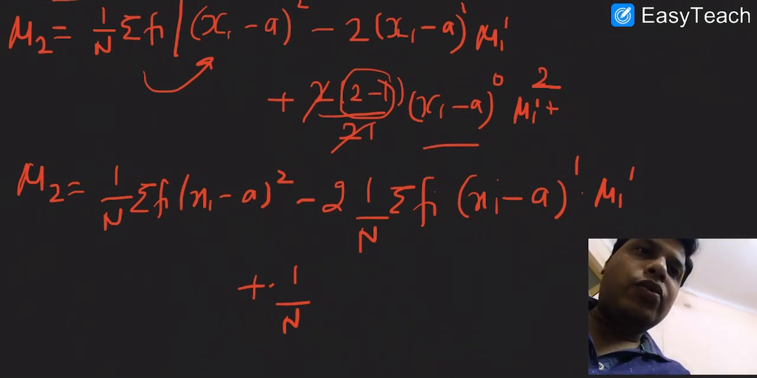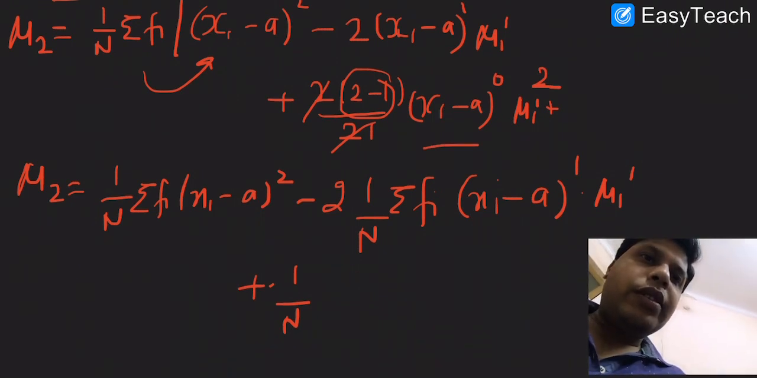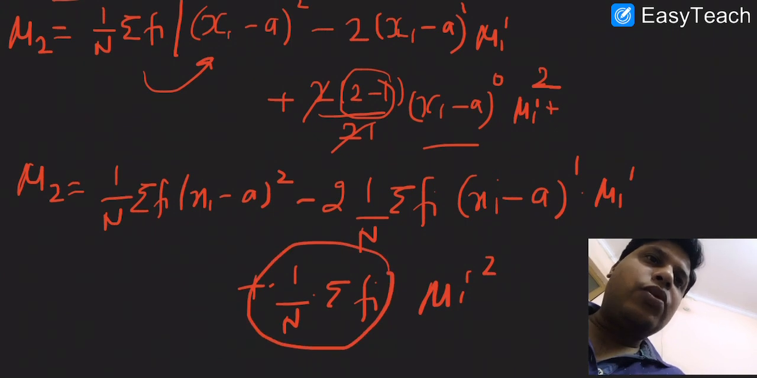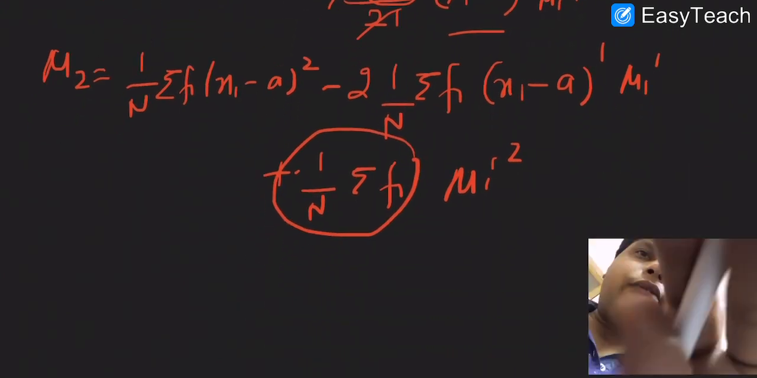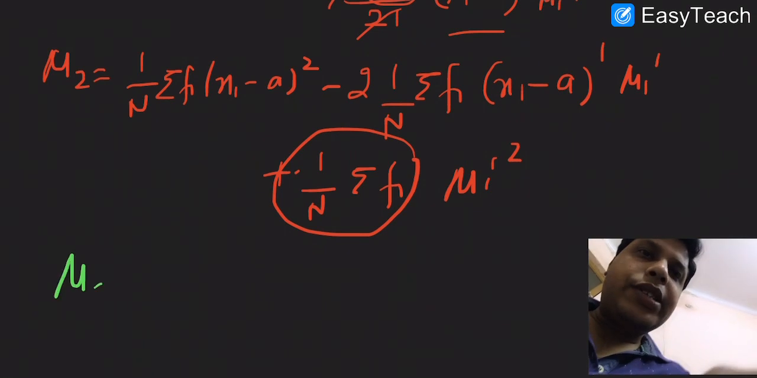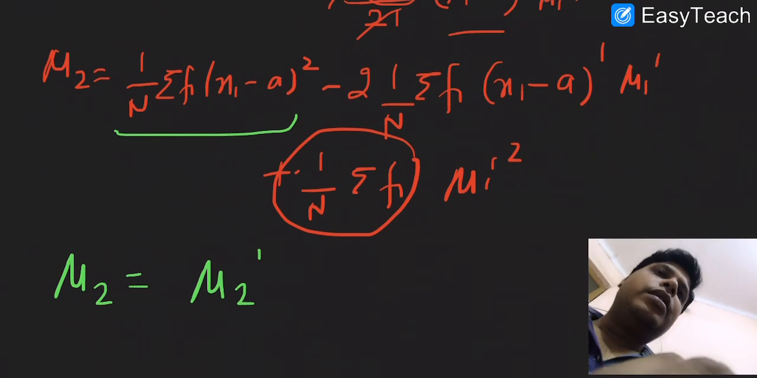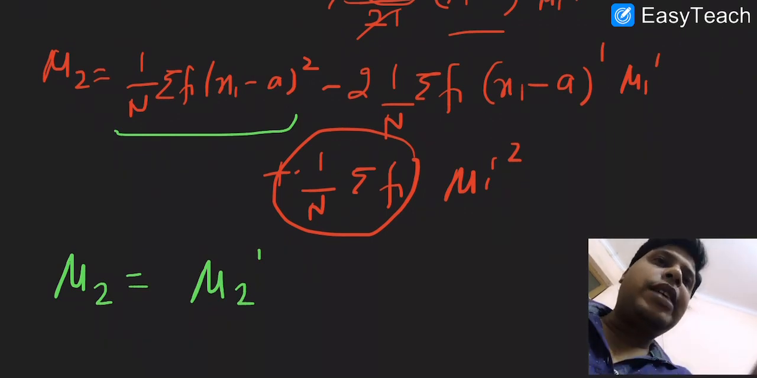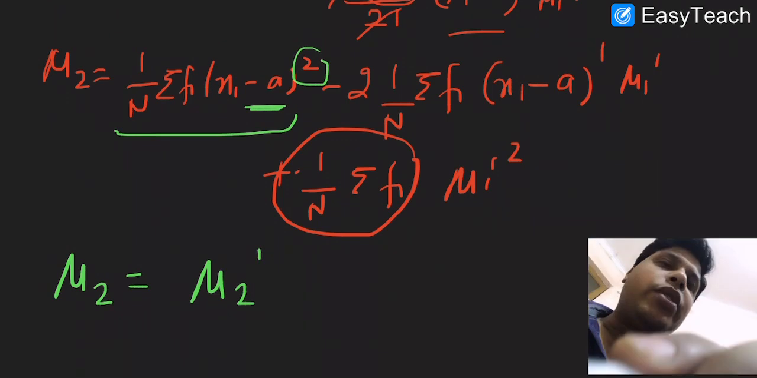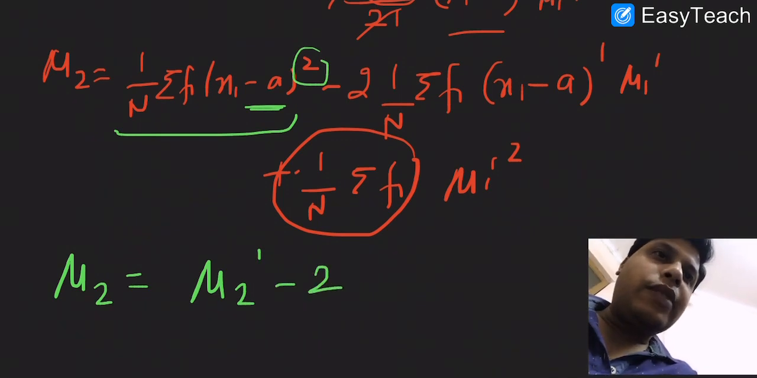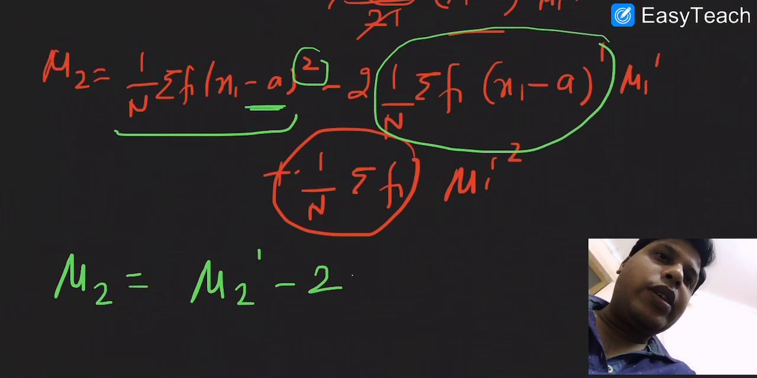mu2 dash equals, this is mu2 dash, because this is the second moment about any particular point a, and minus 2, this is the first moment, twice of mu1 dash into 1, already we have mu1 dash, and plus mu1 dash square. So by simplifying it, we'll get mu2 equals mu2 dash minus mu1 dash square. So this is the first relationship.